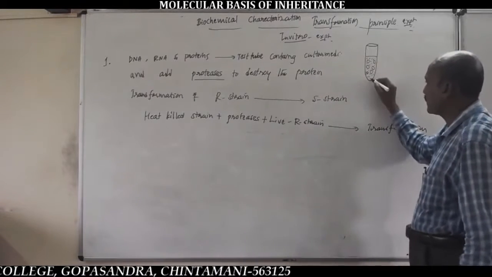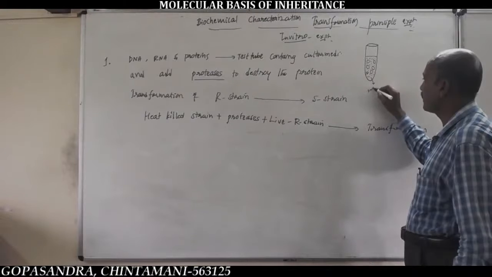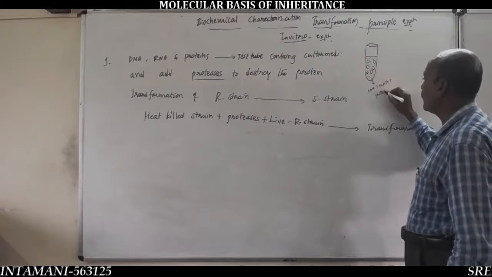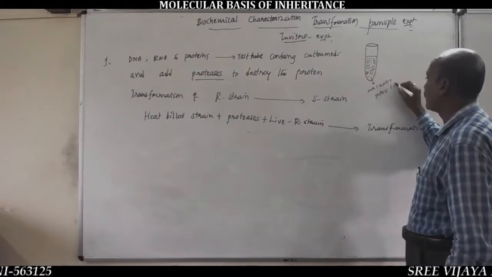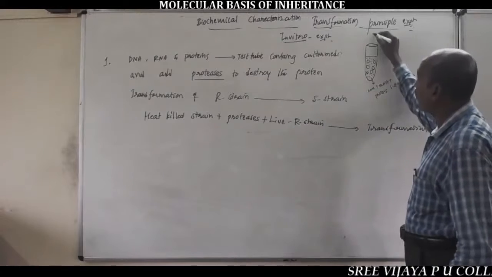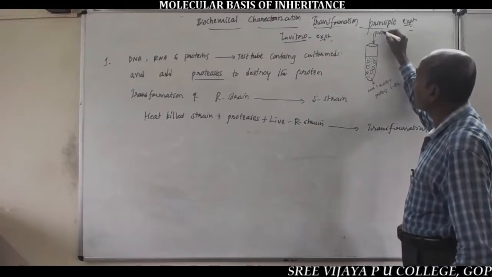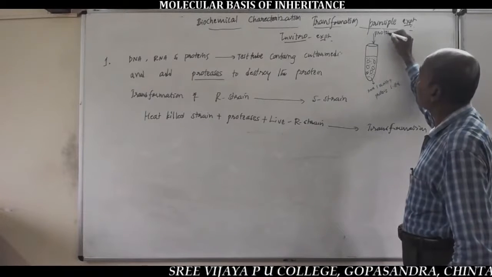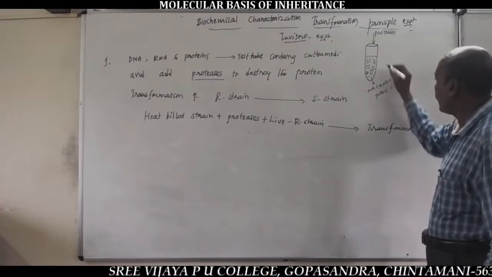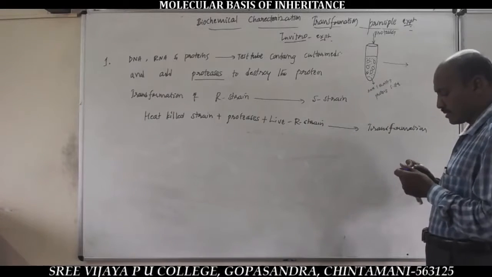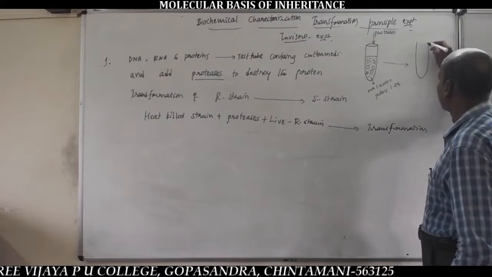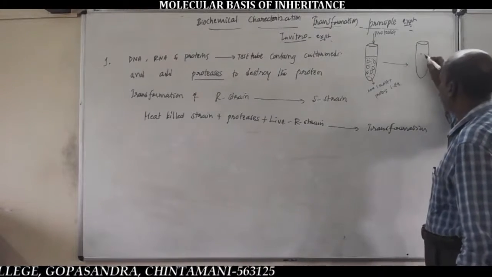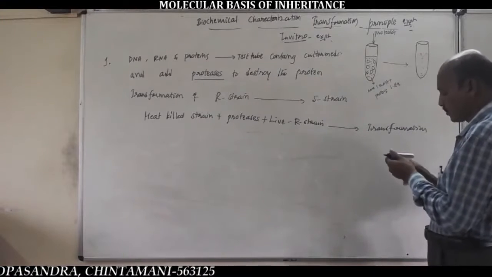It contains DNA, RNA, and proteins of heat-killed S-strain bacteria, and proteases. After some period of time, it was observed that some R cells transformed into S cells.